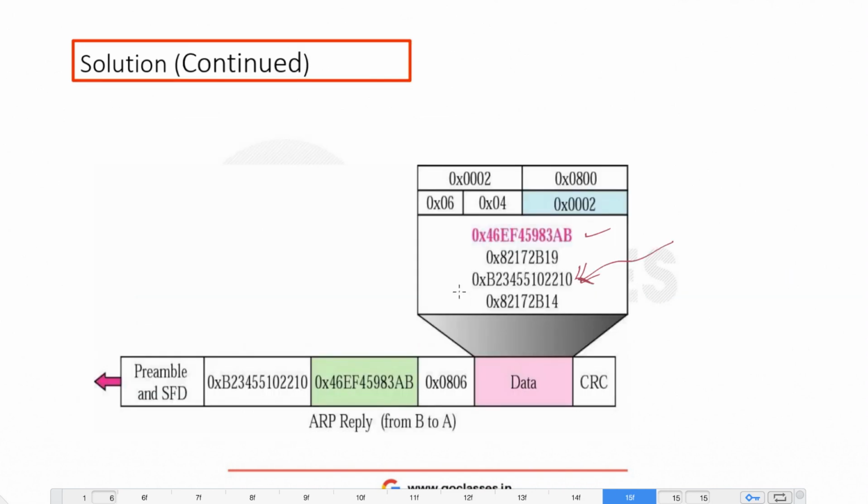This same physical address will be used as the destination address in the Ethernet frame. So this is the Ethernet frame, this is the ARP packet, and this is the destination address in Ethernet, which means this is not a broadcast message, this is a unicast message. So the ARP reply will be a unicast message, right? That's how we use ARP to get the physical address of another host.